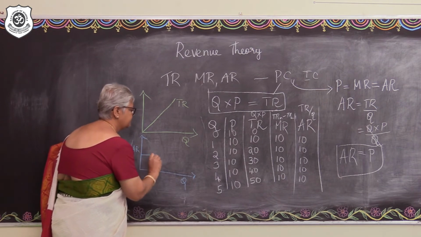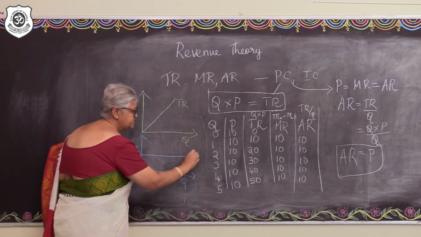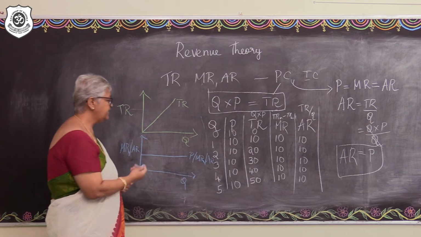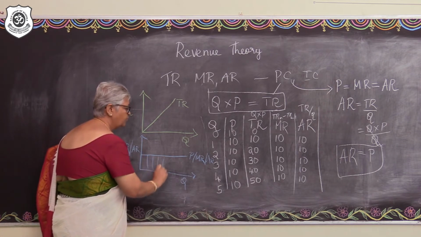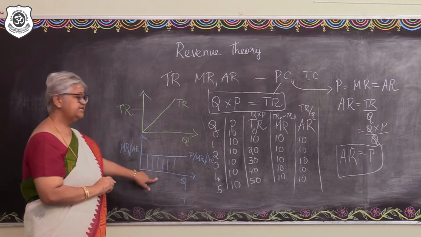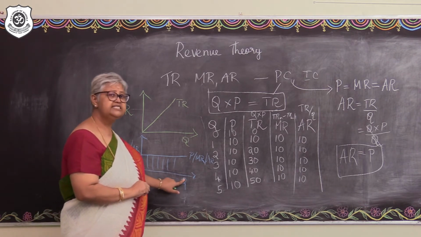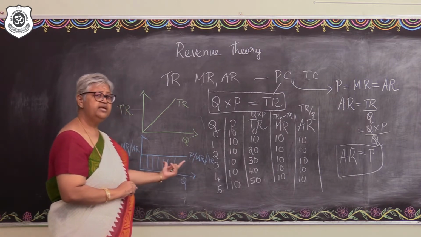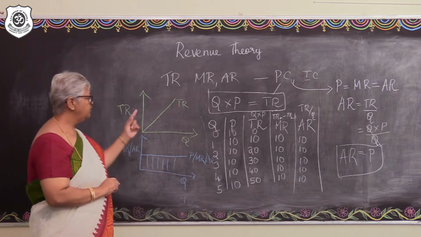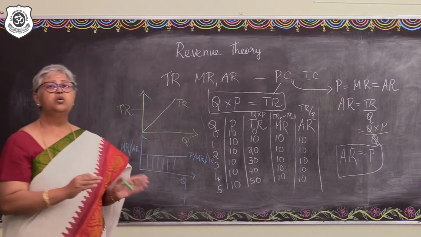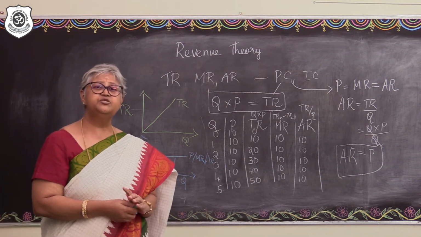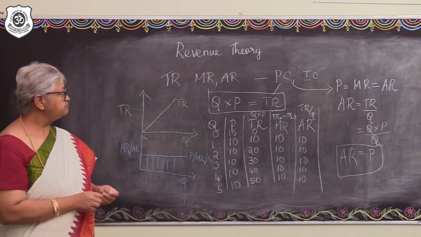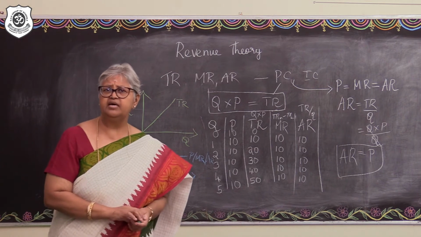So this could be the shape of the price, the marginal revenue and the average revenue in a perfectly competitive market, indicating that at all the levels of output, whether the output is zero or some specific small amount or a very large amount, the marginal revenue and the average revenue remain constant. Fine? So this is the behavior of the total revenue, marginal revenue and the average revenue in a perfectly competitive market. Then, moving on to imperfect market.